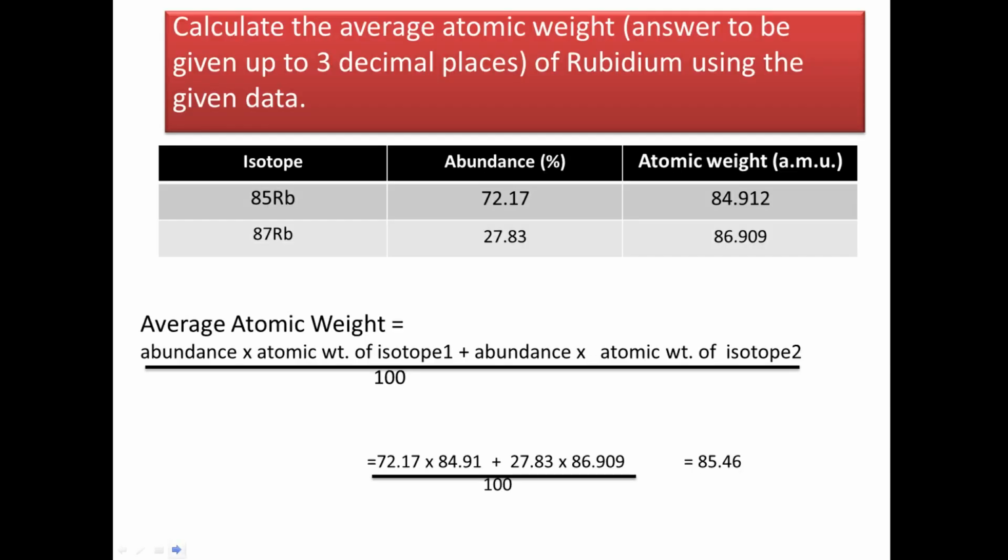Okay. Next question. Calculate the average atomic weight of rubidium using the given formula. We have given the isotopes rubidium 85 and rubidium 87 and their abundance and atomic weight. Now the average atomic weight formula is abundance into atomic weight of isotope 1 plus abundance into atomic weight of isotope 2, whole divided by 100. So all the data are given in the question. If you put the values there, then you will get the answer as 85.46.